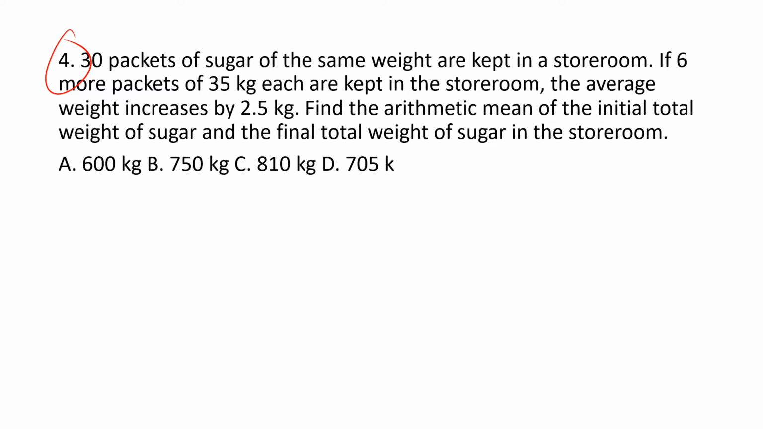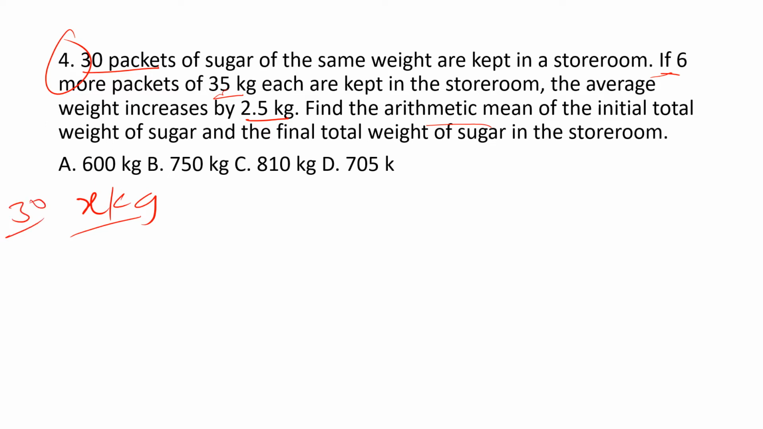Okay, read the question, pause the video. 30 packets of sugar of same weight are kept in a storeroom. If 6 more packets of 35 kg each are kept in the storeroom, average increases by 2.5 kg. And we need to find the arithmetic mean of the initial total weight of sugar and final total weight. So let us consider x kg, the 30 packets of same weight, 30 packets of x kg.